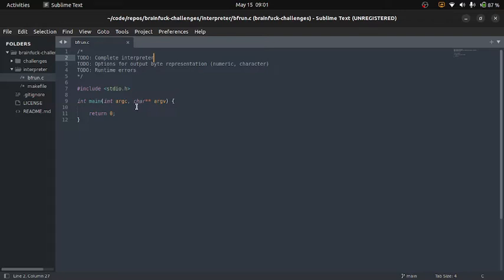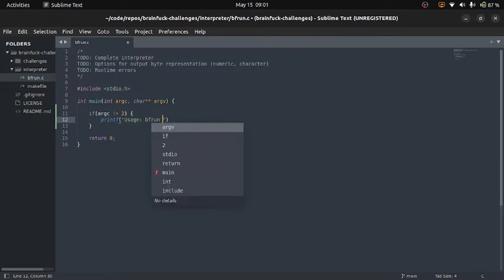The first thing we want to do is make sure that we have the correct amount of arguments. We're going to start with just this for now. We need them to input a file, and so we'll return our error code.